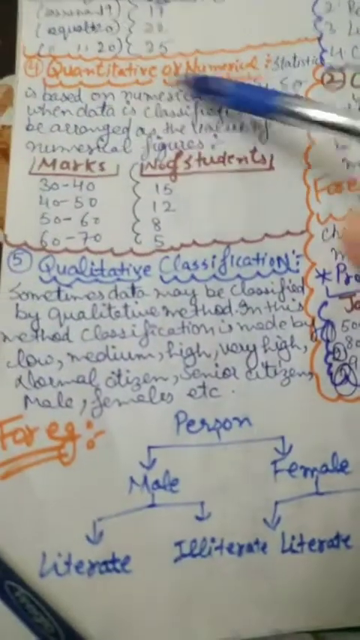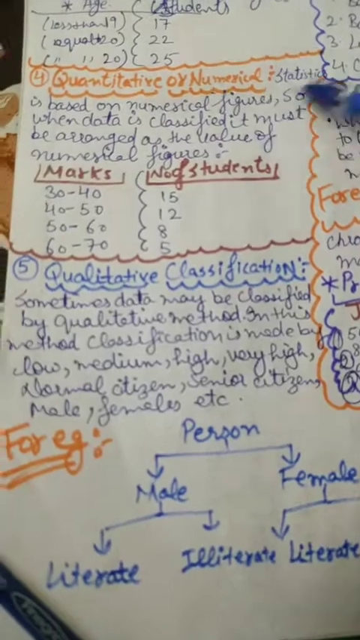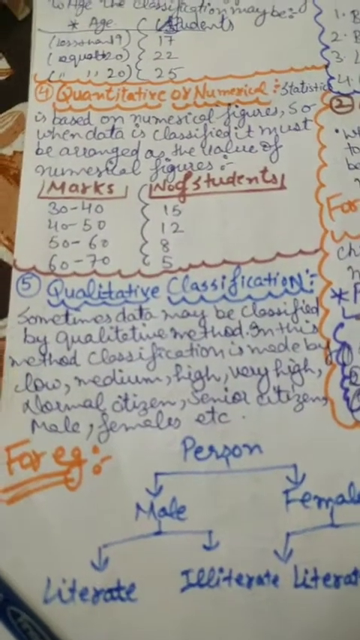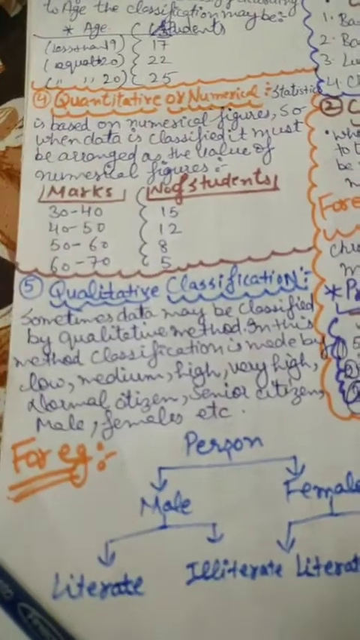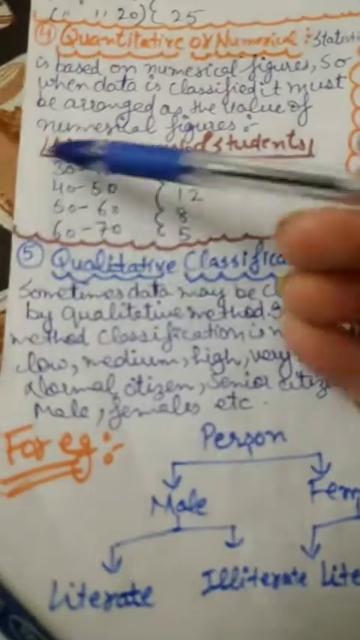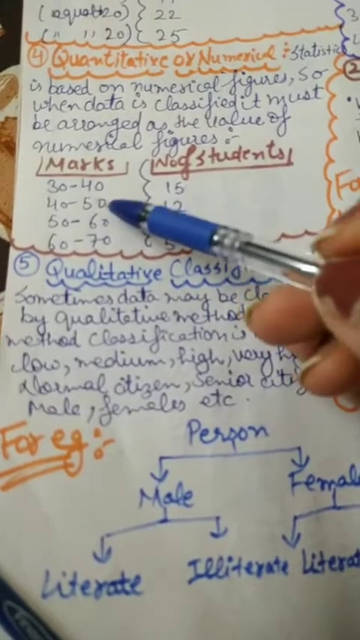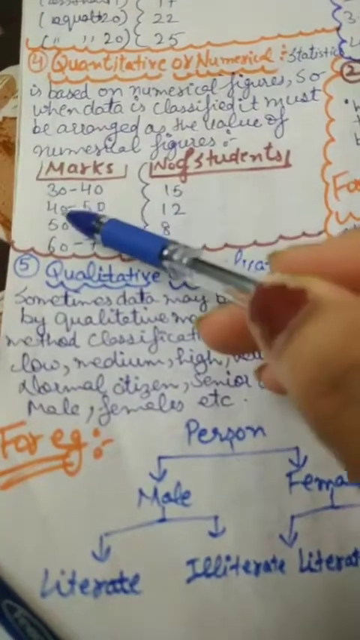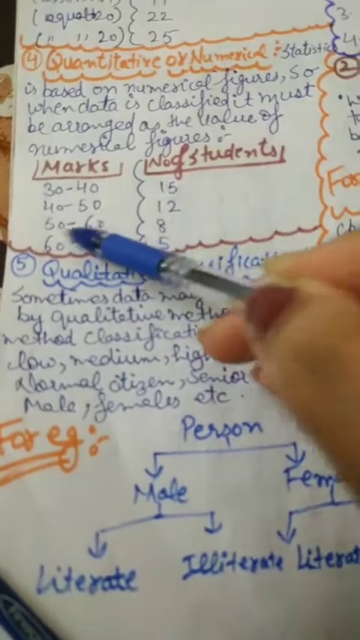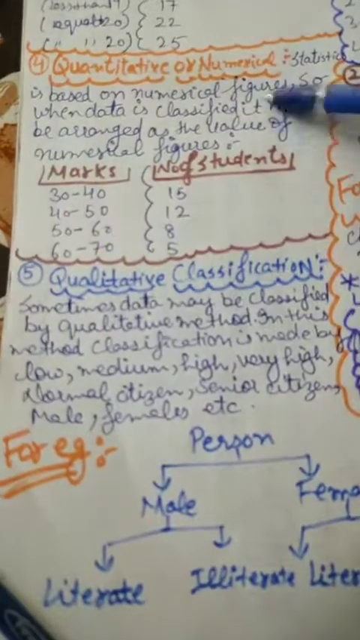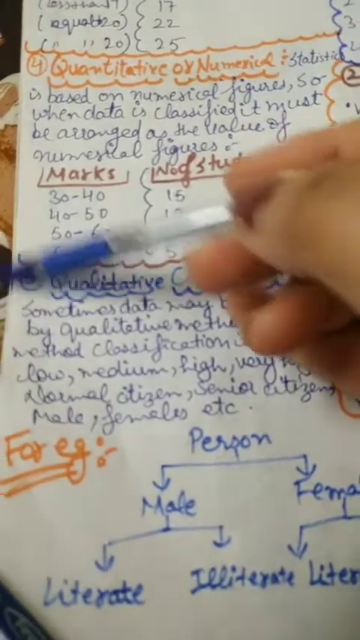Next, quantitative or numerical. Statistics is based on numbers, I told you this in the first chapter. Data must be arranged and values given to them. Example, marks: how many students got marks between 30 to 40, 40 to 50, 12 students got marks, 50 to 68. When we have to classify data according to numbers, then we consider this.